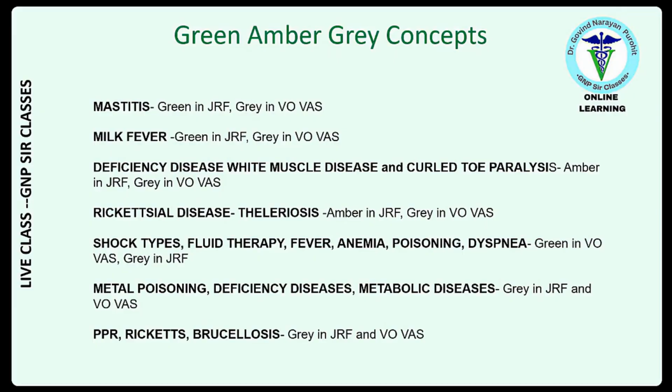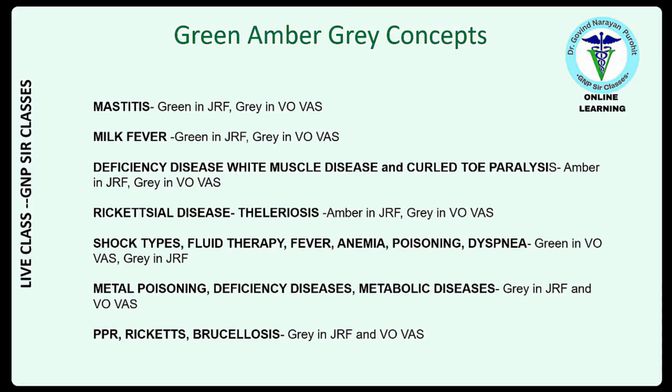Shock types, fluid therapy, fever, anemia, poisoning, dyspnea, green in VOVS, gray in JRF, and metal poisoning, deficiency diseases, metabolic diseases, gray in JRF and VOVS. And then PPR, rickets, and brucellosis. They are gray in both JRF and VOVS, right?